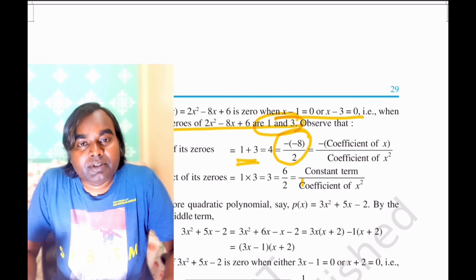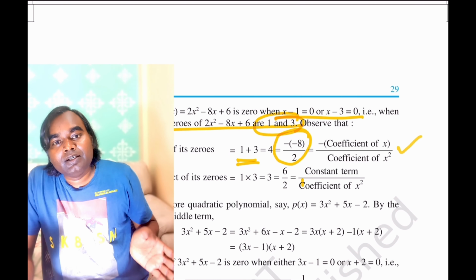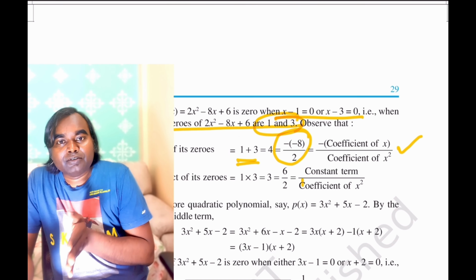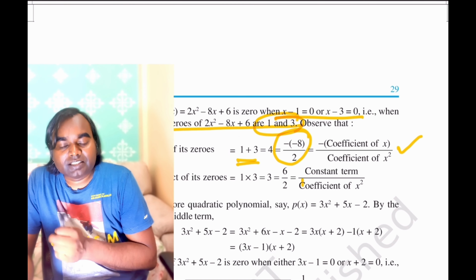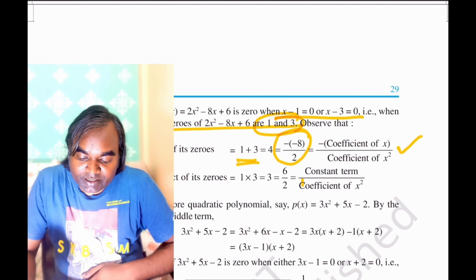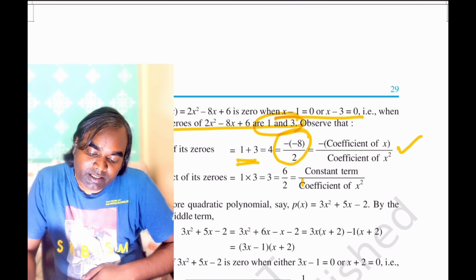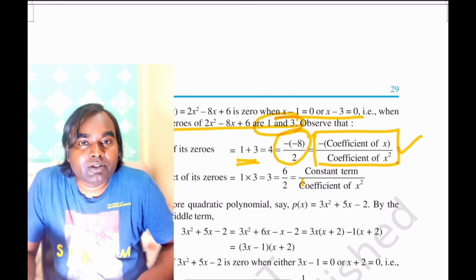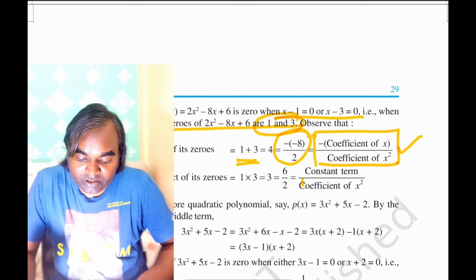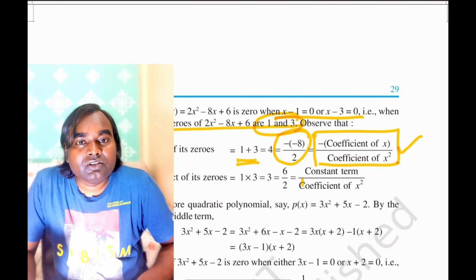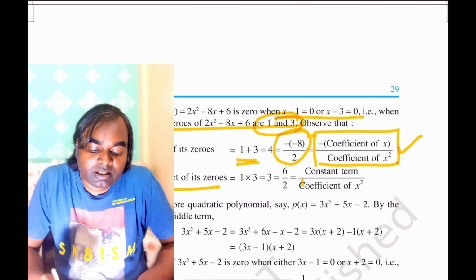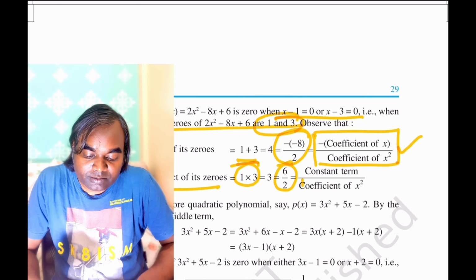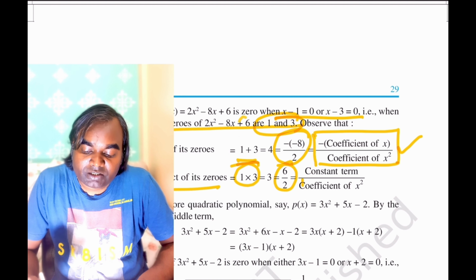That is equivalent to minus of the coefficient of x divided by the coefficient of x square. Similarly, the product of its zeros, that is 1 into 3, can be written as 6 by 2: the constant term 6 divided by the coefficient of x square.